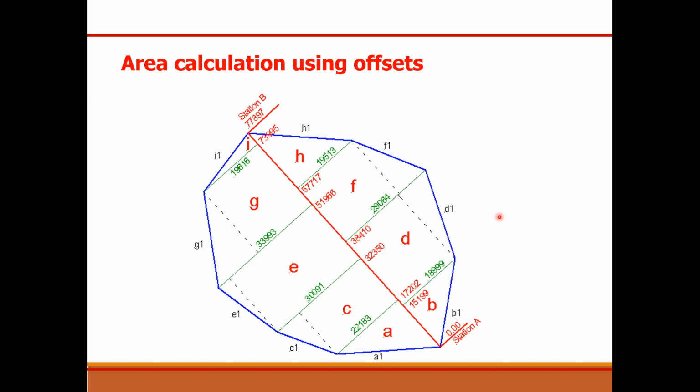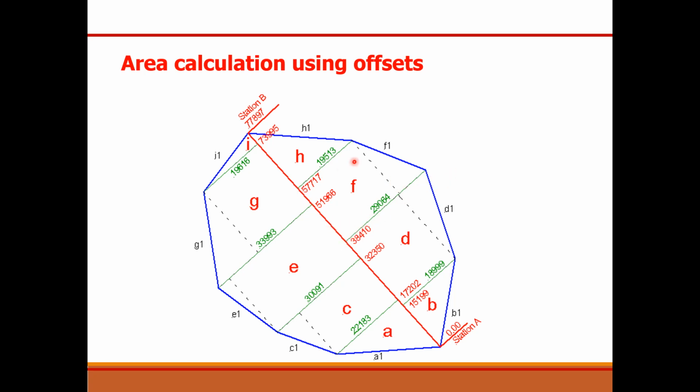We can also calculate the area using all these offset calculations. How is it done? In the center you can see a red solid line, which is actually the baseline. From this baseline the offsets were taken to the right and left of the main survey line. You can see the noted offsets in green values and the green solid lines.